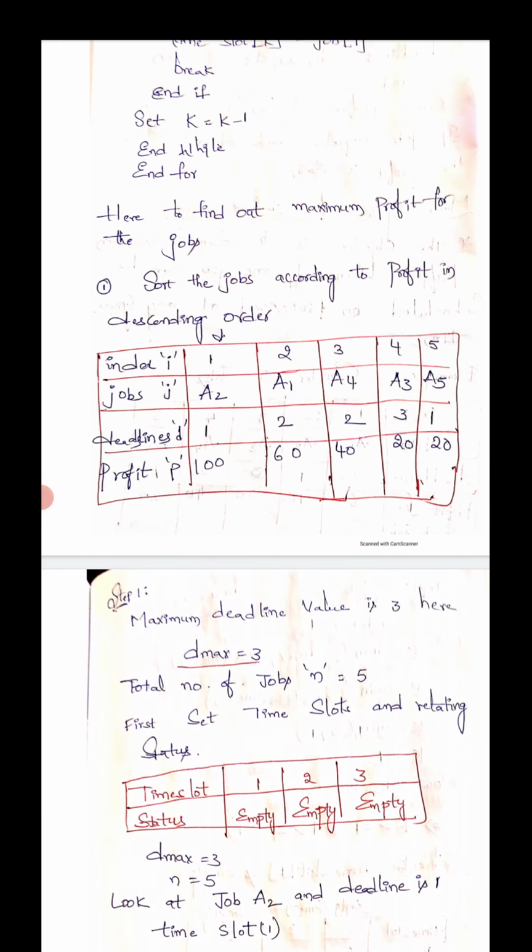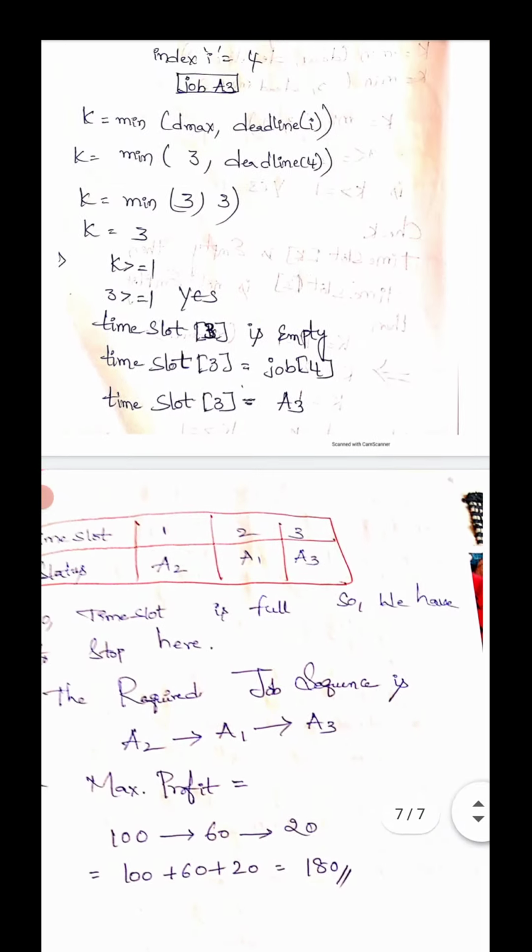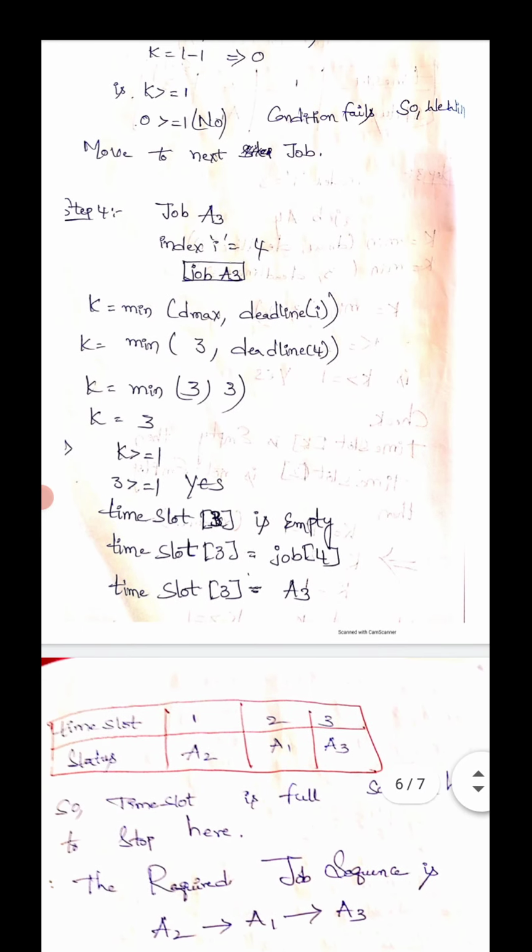Job of 4 is assigned to be A3, according to the table above.